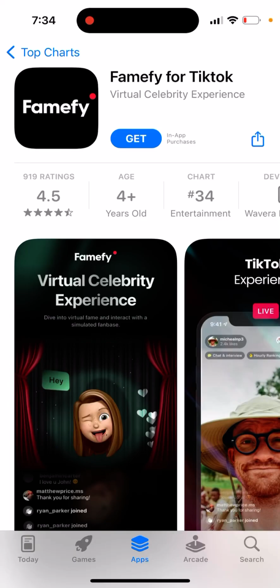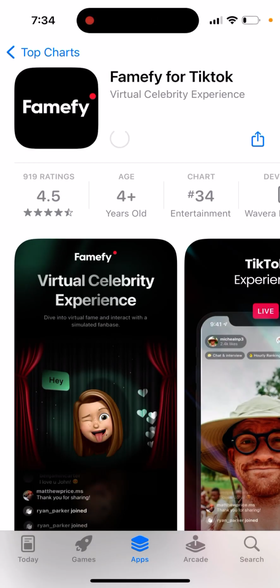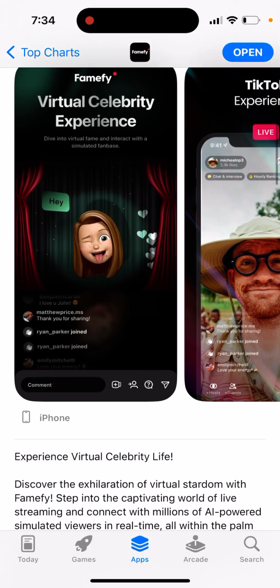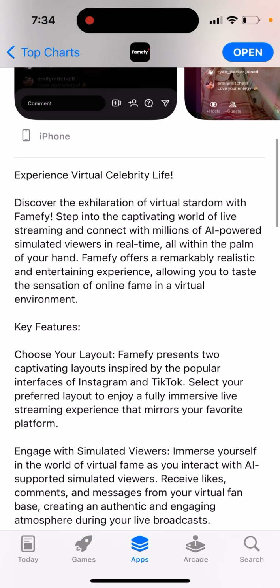So here's an interesting app called Famefy for TikTok, a virtual celebrity experience, and let's just install it to see how it works. So if you like TikTok, if you especially want to become a TikTok influencer, a TikTok celebrity with millions of followers, then definitely check out this app.